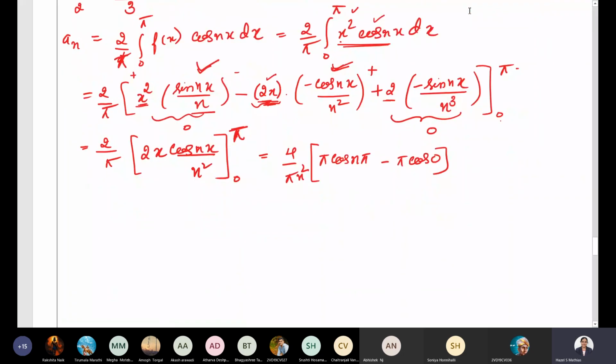Now from this we know cos n pi value is minus 1 power n, cos 0 value is 1. So pi is the common term. If I take outside, it will get cancelled with this one. So we get an as 4 by n square into minus 1 power n minus 1. Or you can also write it as, can I write it?